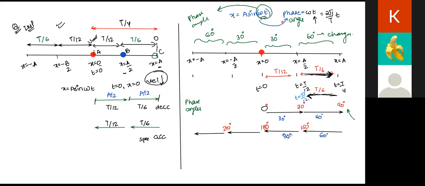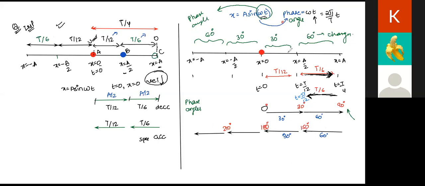How am I doing this? You may wish to ask that, sir, how are you doing this? It's not written anywhere. I'll say that, beta, what is happening is we are using the concept of symmetry. The way we understood here, it was t by 12, t by 6. Then again in coming back, we took this as t by 6, t by 12, t by 12, t by 6, t by 6, t by 12, right? So we will use the same condition in phase also.